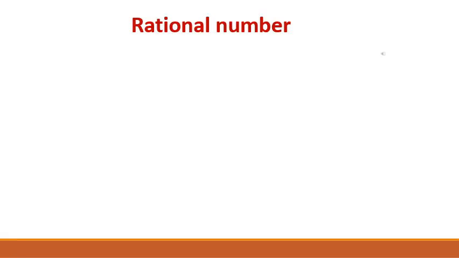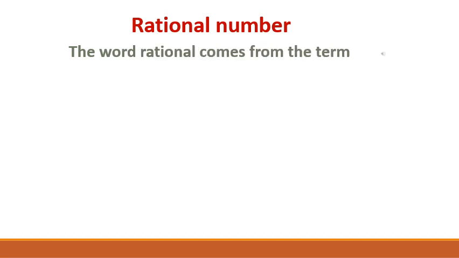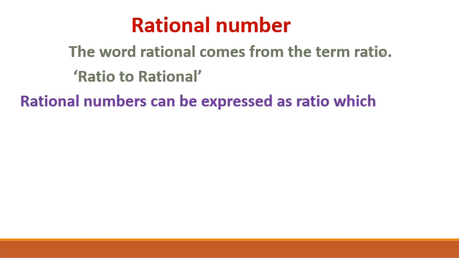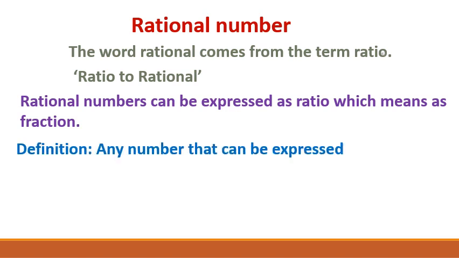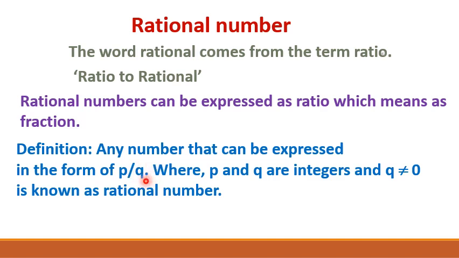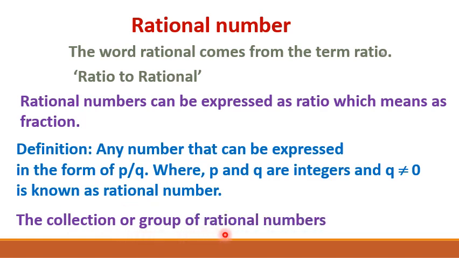Rational number. The word rational comes from the term ratio. Rational numbers can be expressed as a ratio, which means as a fraction. Any number that can be expressed in the form of p by q, where p and q are integers and q is not equal to 0, is known as a rational number. The collection or group of rational numbers is denoted by Q.